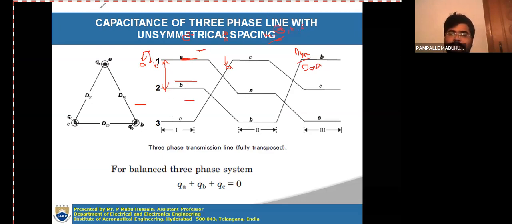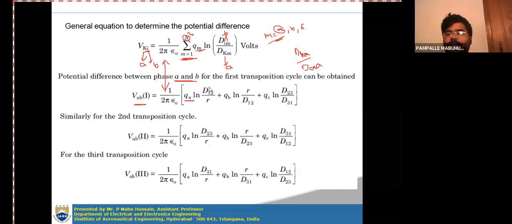We use those. So dBA is nothing but D12 in that diagram, and dAA is the self distance. In capacitance calculation, the self distance is considered as the radius of that particular conductor, so the radius of the conductor is r.